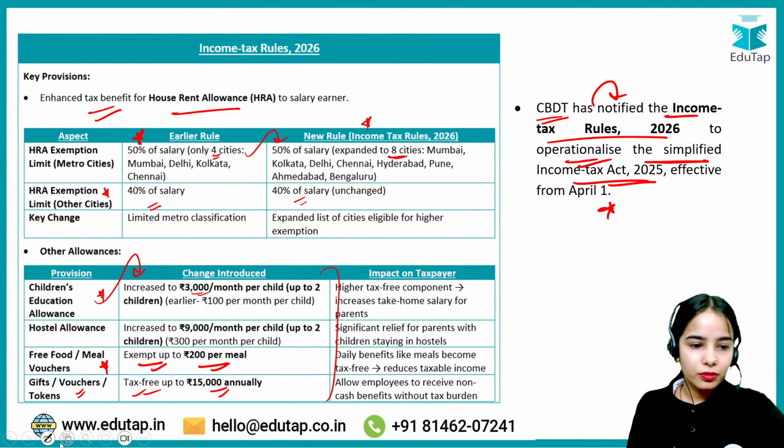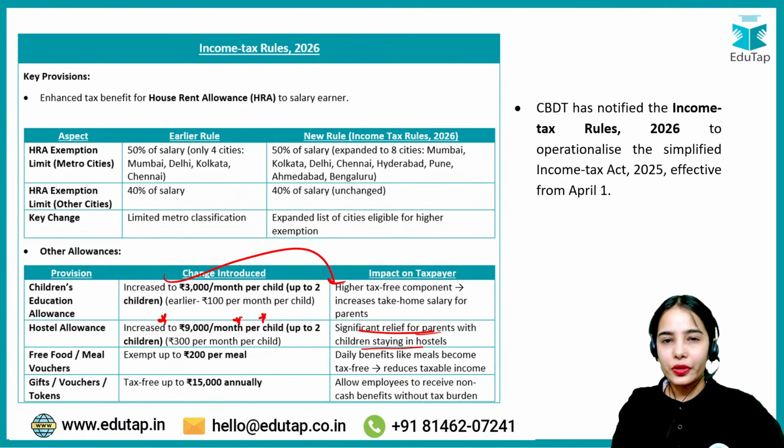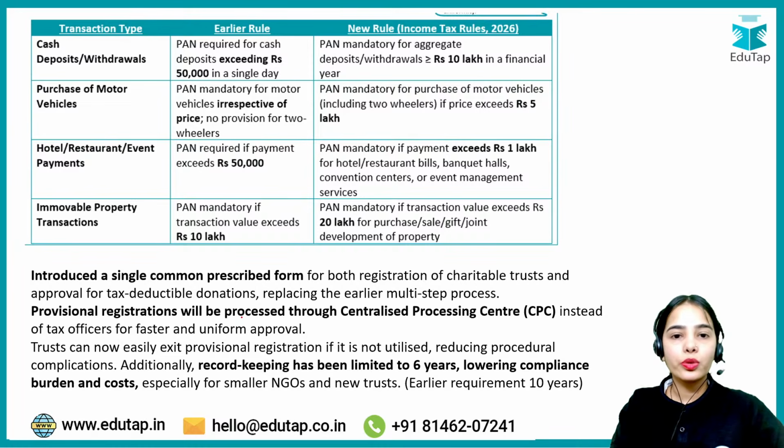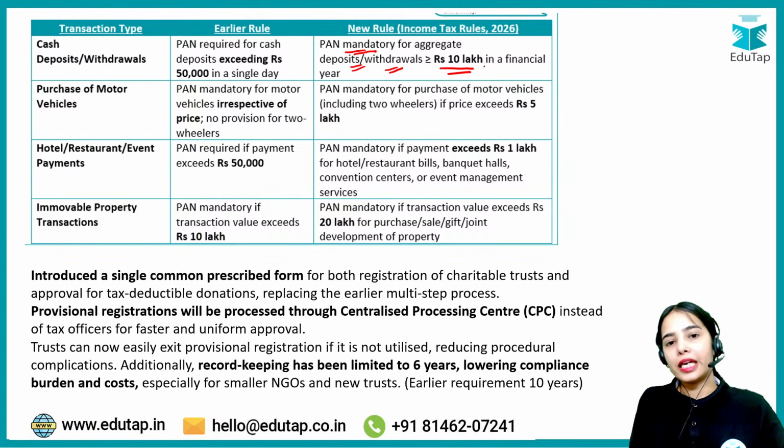So there is a higher tax-free component. Significant relief for parents with children staying in hostels: the hostel allowance has been increased to 9,000 per month per child. That comes under allowances. Now, coming to the mandatory PAN. PAN has been made mandatory for aggregate deposits or withdrawals that are more than or equal to 10 lakh in a financial year.